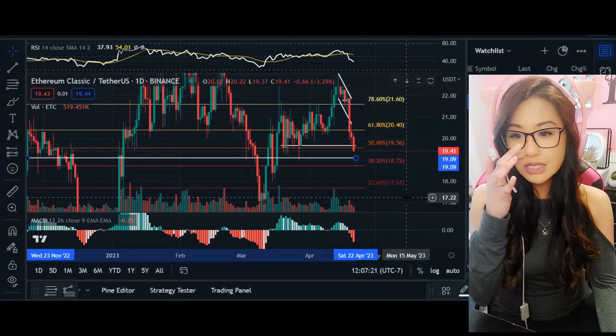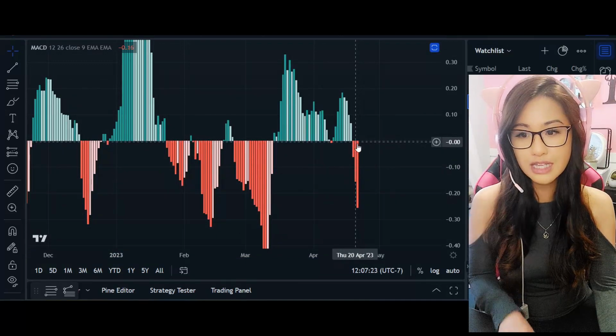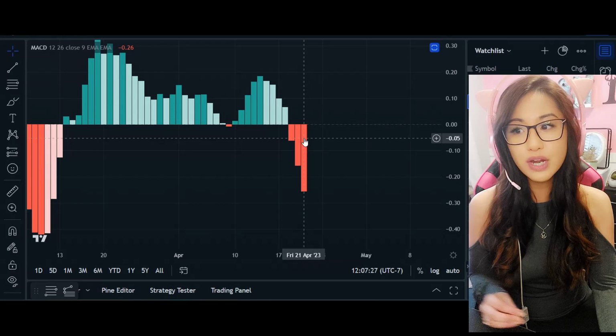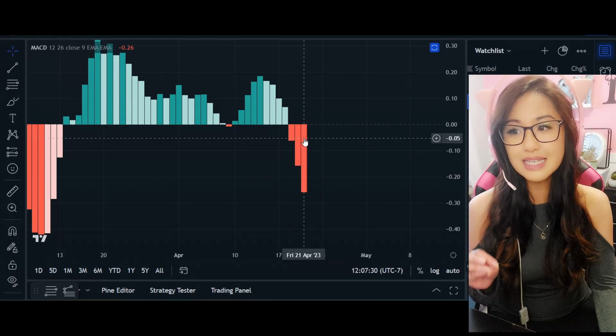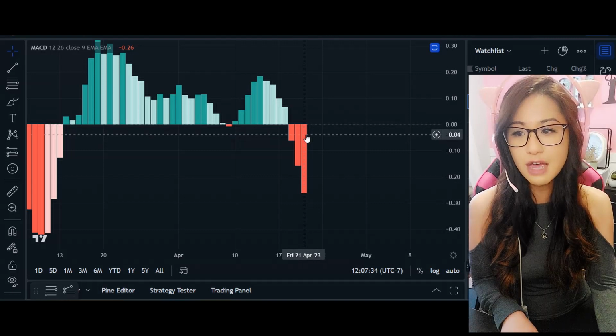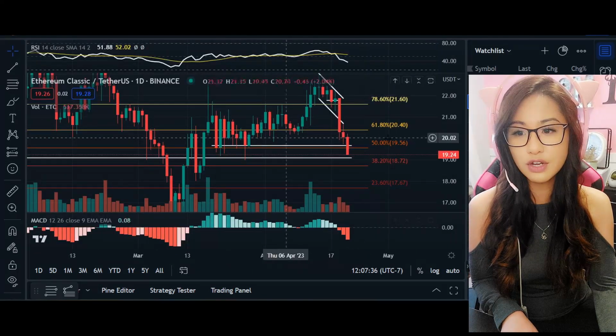A few of our things on the daily time frame is the third histogram, or third bar, that we see on our MACD indicator. So we are at 0.26 points here, kind of fluctuating at the 25, but again, the momentum is very strong.